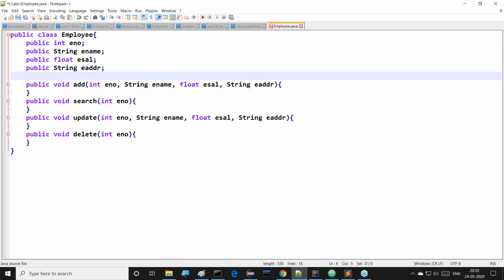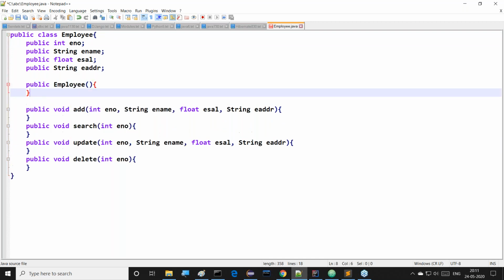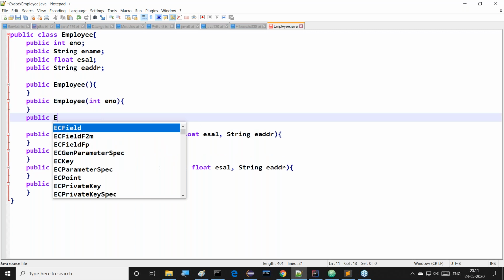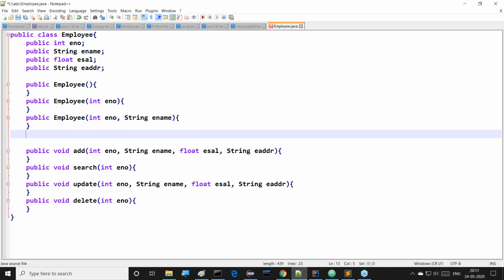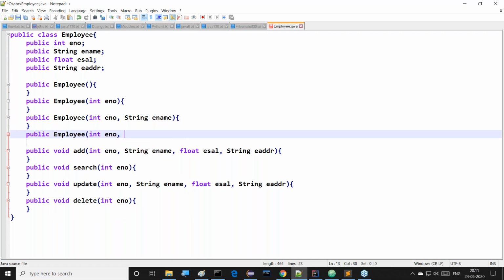We can understand it. But along with these methods, I want to take some constructors also. For example, public Employee, a zero argument constructor. Class name and constructor name are both the same. Next, public Employee with int eno comma String ename comma. Now up to this part we have taken parameters to constructors. Public Employee, int eno comma String ename comma float esl comma String eaddr, like this.